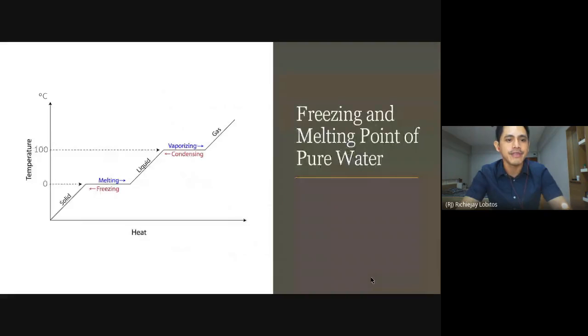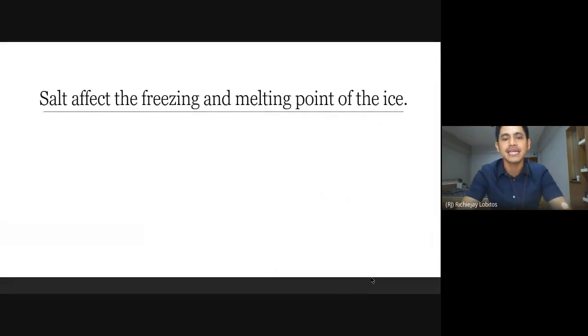We also learned that at 0 degrees Celsius, water freezes and ice melts. 0 degrees Celsius is the freezing point and the melting point of pure water. That is, if it's pure water. Impurities and the addition of other substances in pure water can change these freezing and melting points.